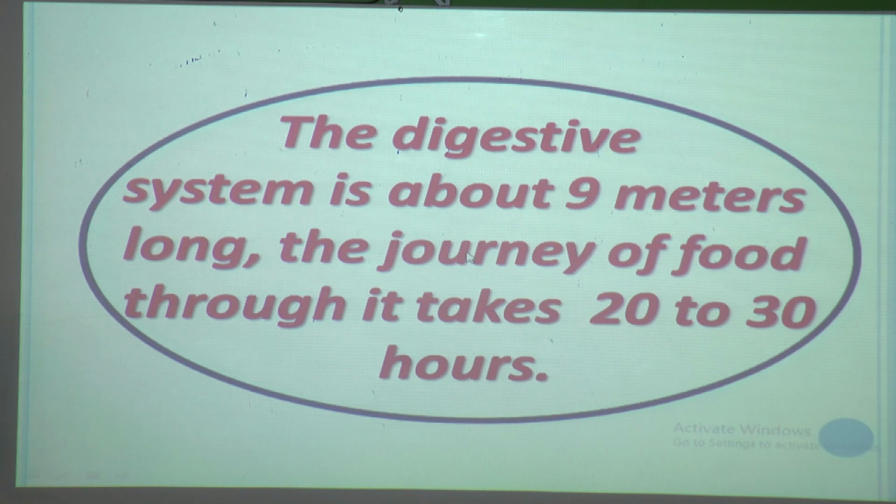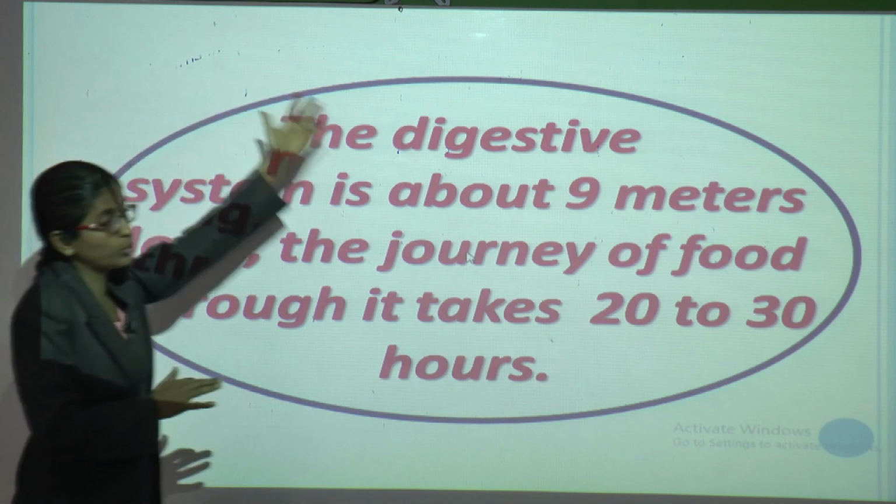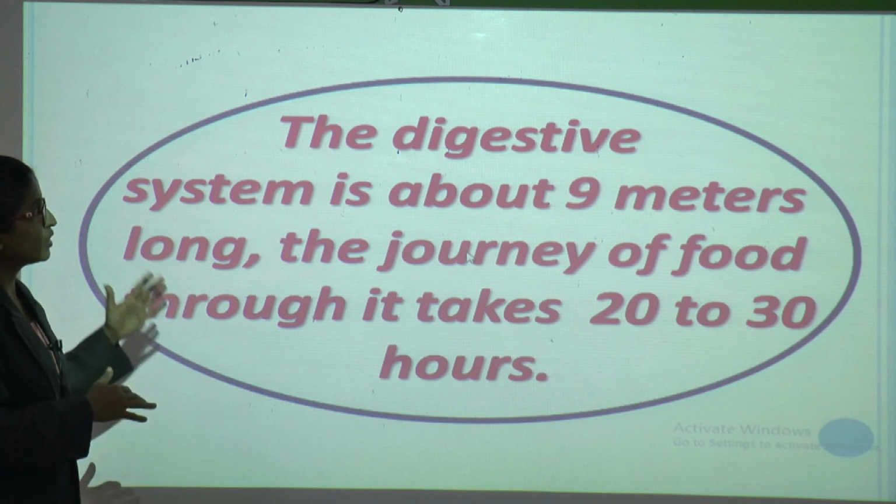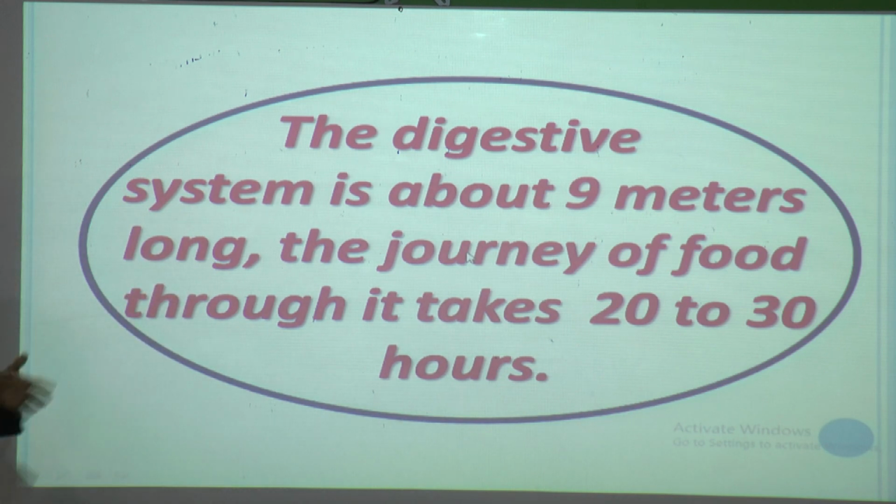See, my dear students, the digestive system is about 9 meters long. Now you have seen how the food passes from the mouth to the anus. So the digestive system is about 9 meters long, and the journey of food through it takes 20 to 30 hours.